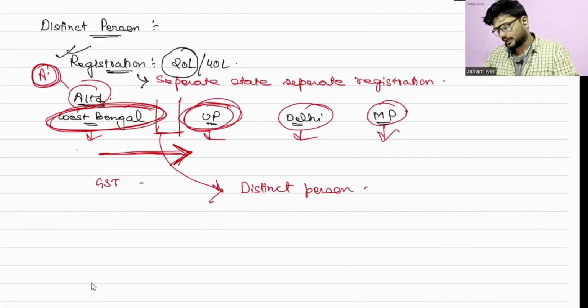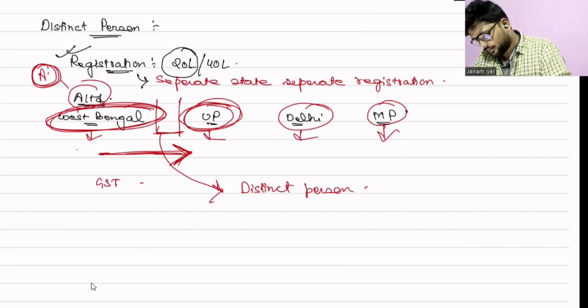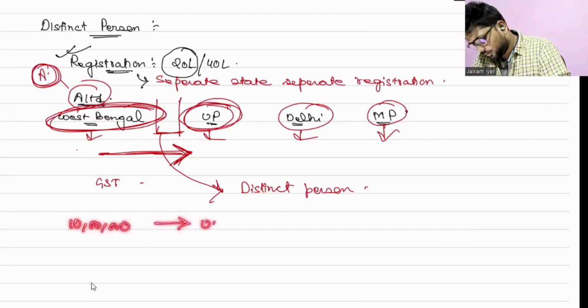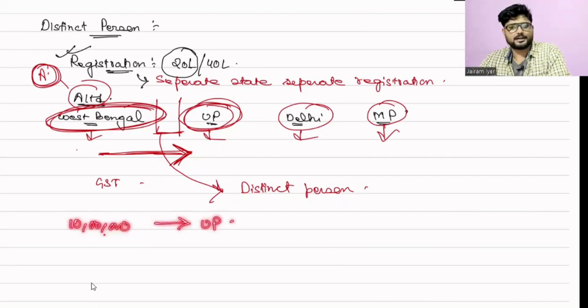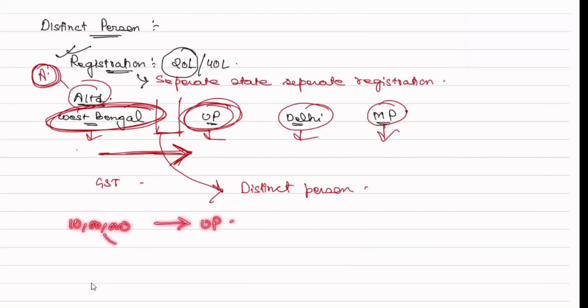What actually happens is that suppose A Limited's West Bengal unit is transferring goods worth 10 lakh rupees to the UP branch. Definitely he is going to charge nothing because both are his same entity. But as per GST law, it is a supply. So what amount of goods is being sent? Say 10 lakh rupees. Say for example 1 lakh rupees GST is there. So what will he do?